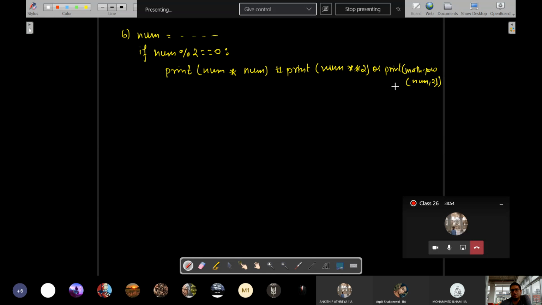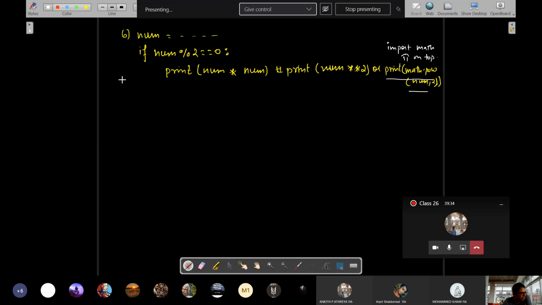So import math is required. Sir, after the if statement? No. By convention or good programming practice, all the import statements are written as the first line of the program, at the top.